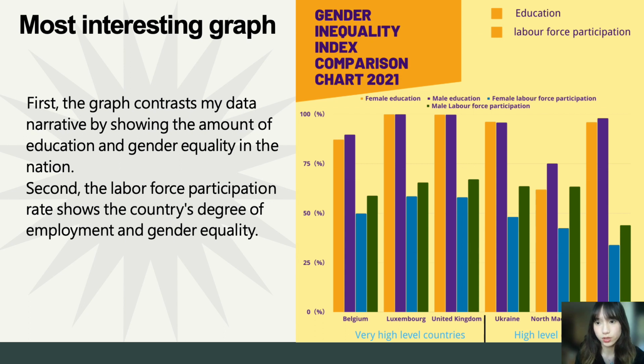And I will show this interesting chart, and the figures in the graphics include the percentage of female and male education, as well as the percentage of female and male labor. First, the graph contrasts my data narratives by showing the amount of education and the gender equality in the nation. Second, the labor force participation rate shows the country's degree of employment and the gender equality.